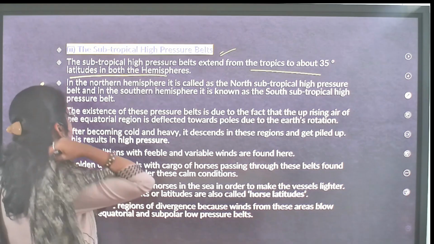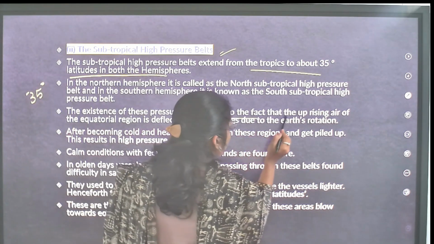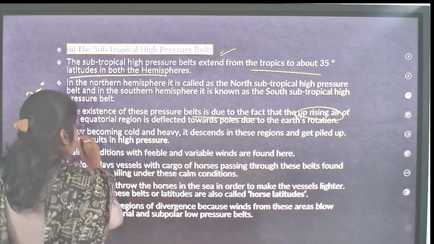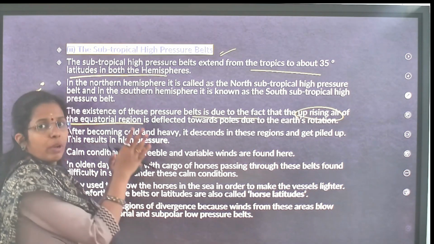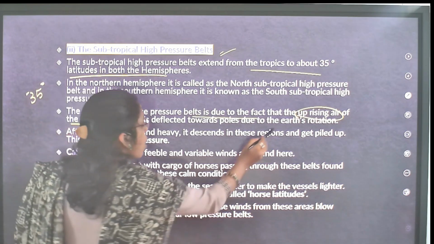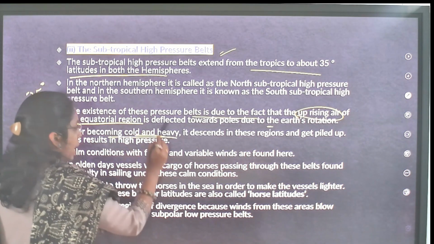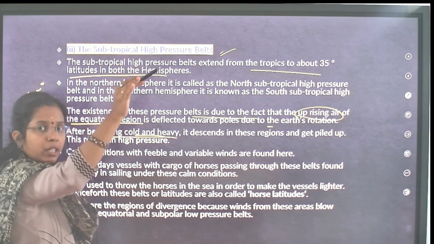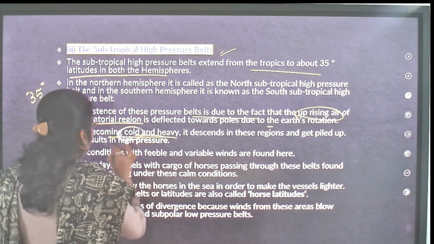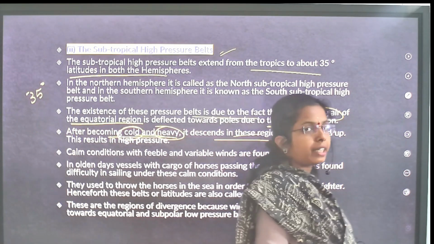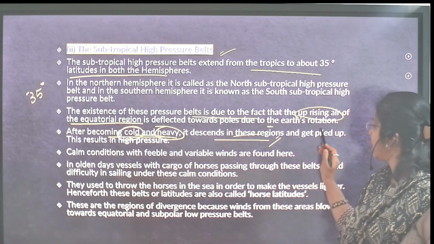The existence of these pressure belts is due to this. In the atmosphere the air becomes cold and heavy, and here it descends in this region.